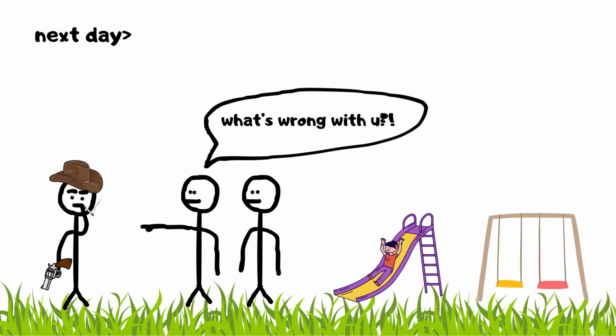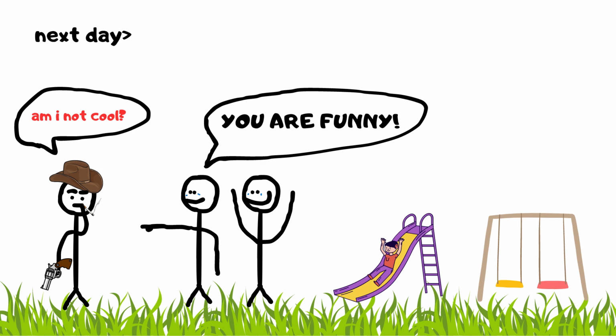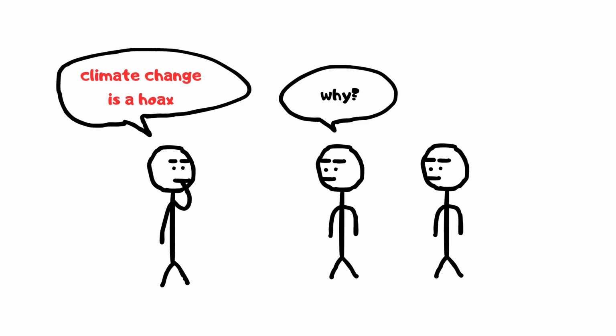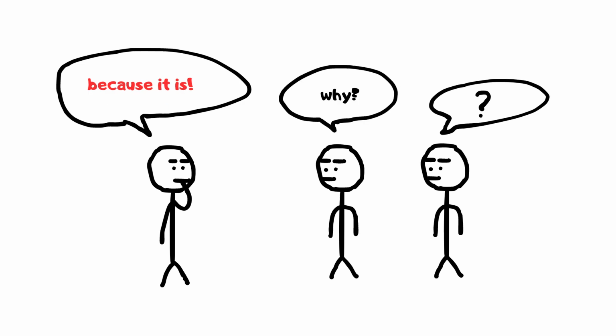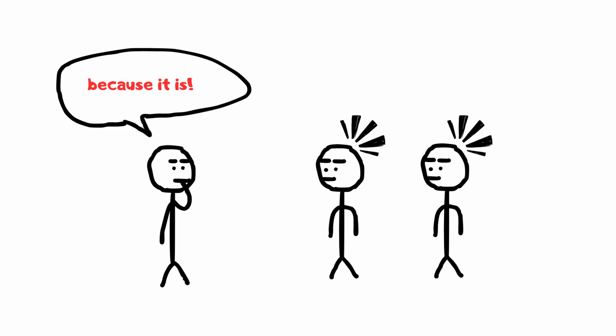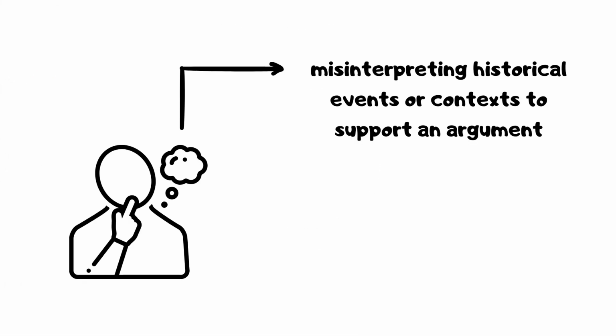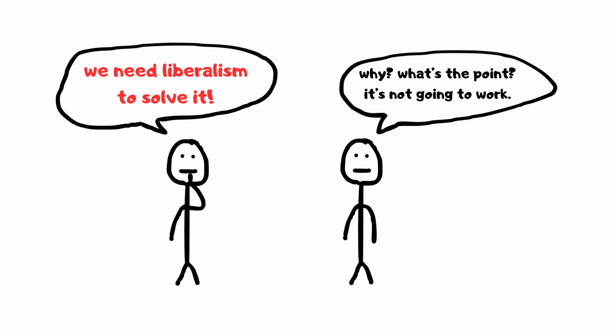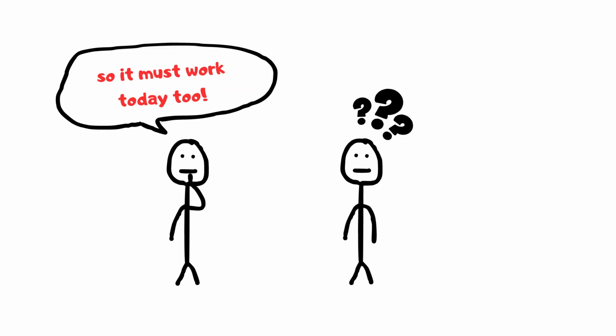Ludic fallacy: applying simplistic models or rules from games to complex real-world situations. For example, using game theory strategies designed for controlled environments to solve real-world problems is the ludic fallacy. Proof by assertion: repeating a statement as if it is true without providing evidence. For example, repeatedly saying "climate change is a hoax" without offering scientific proof is proof by assertion. Historical fallacy: misinterpreting historical events or contexts to support an argument. For example, using outdated historical examples to justify current policies can be a historical fallacy if it ignores contemporary differences.